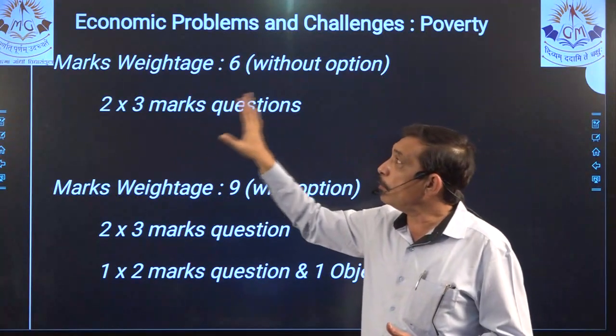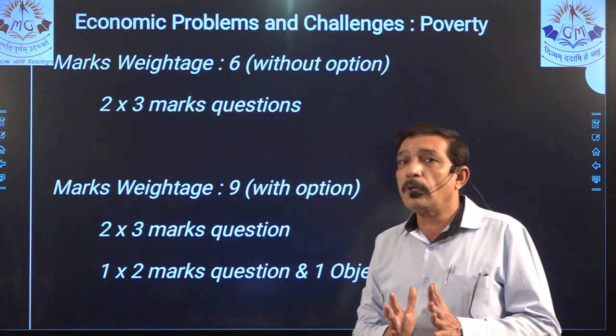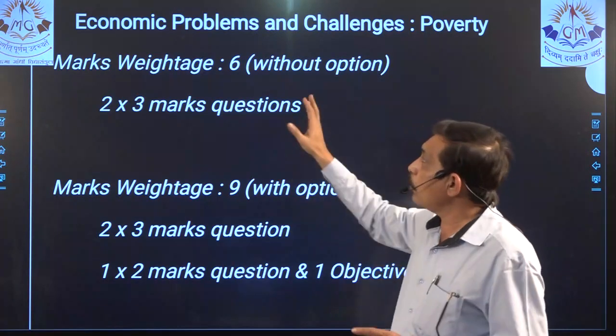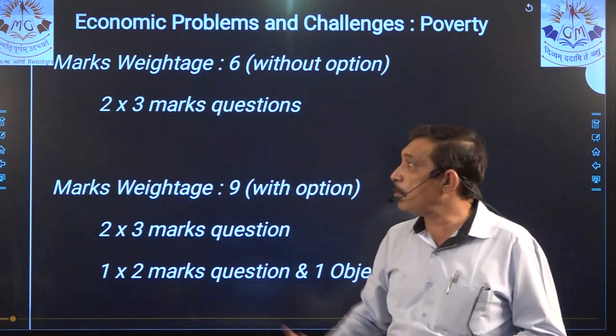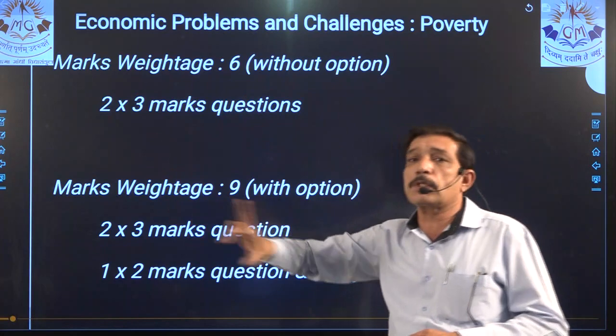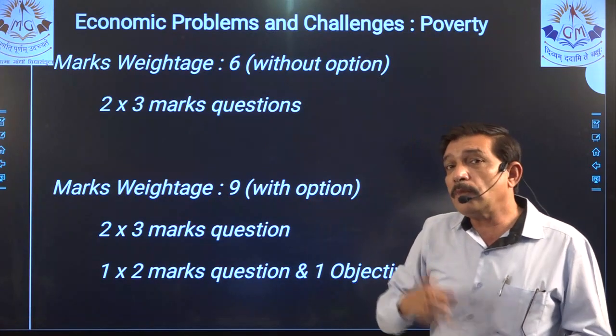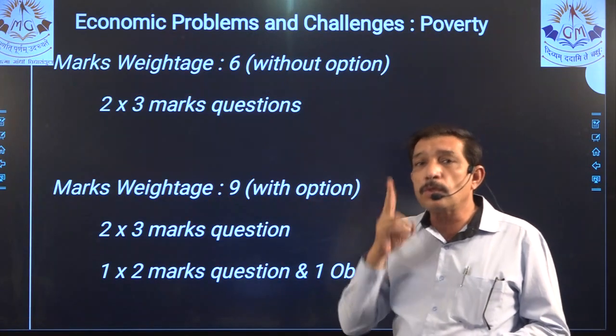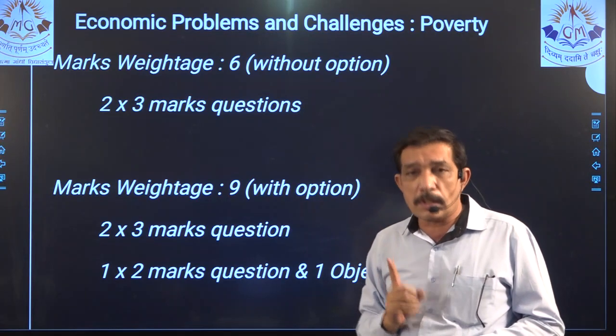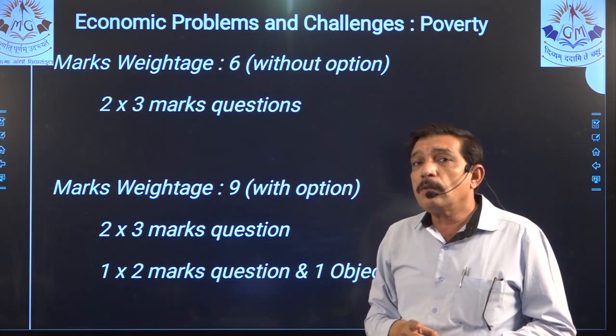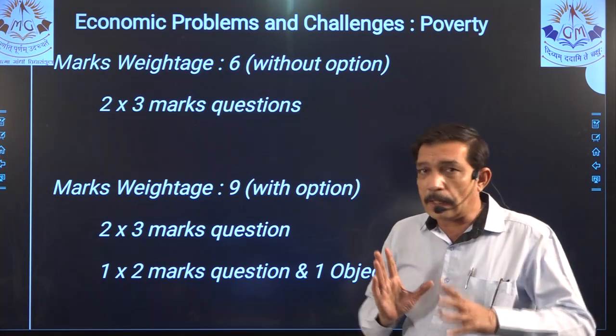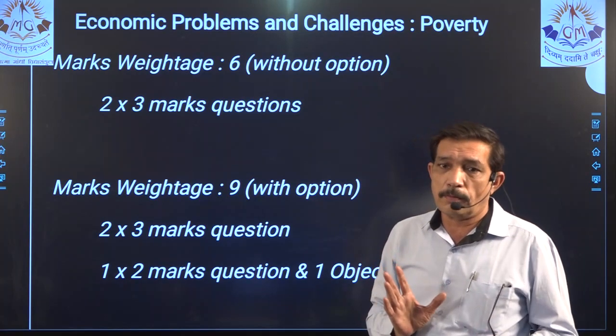That means if in the board paper we have without option and 6 marks, there will be 2 questions of 3 marks. That means in section C there will be 2 questions from chapter number 17 which will have 6 marks total. That is a straightaway deduction, right?